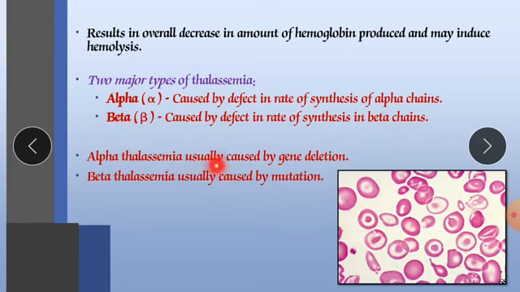Alpha thalassemia is usually caused by gene deletion. Beta thalassemia is usually caused by mutation, meaning a mutation occurs in the DNA sequence.